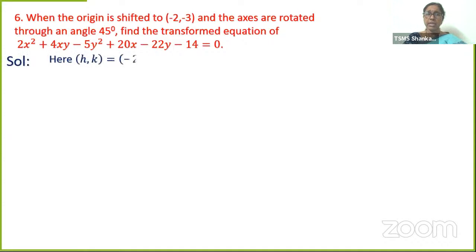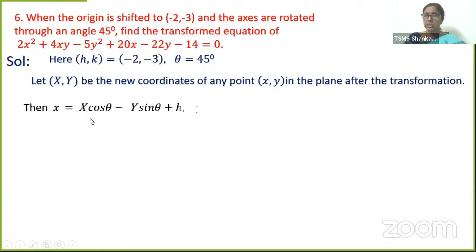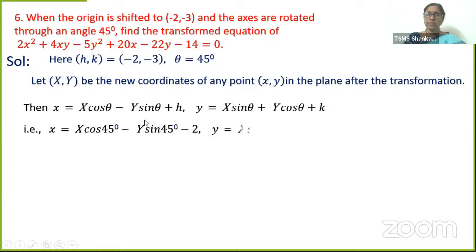Here (h, k) is (−2, 3). Theta is 45. Let capital X, Y be the new coordinates of any point in the plane after transformation. So how do we find small x, y? We use the formula: small x equals X cos theta minus Y sin theta plus h, and small y equals X sin theta plus Y cos theta plus k. Substitute cos 45, sin 45. What is the h value? −2. What is the k value? −3.